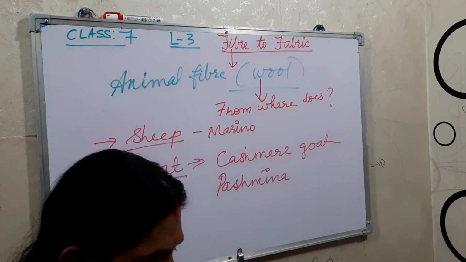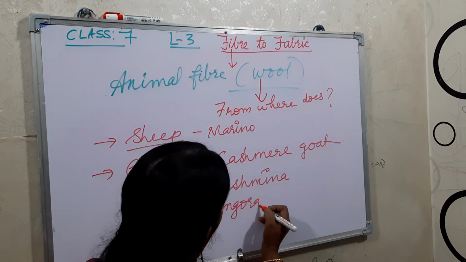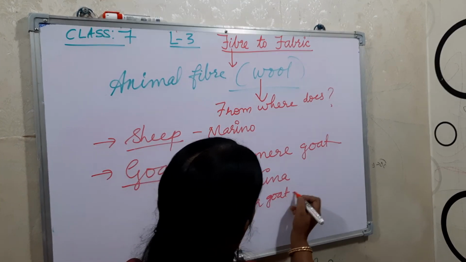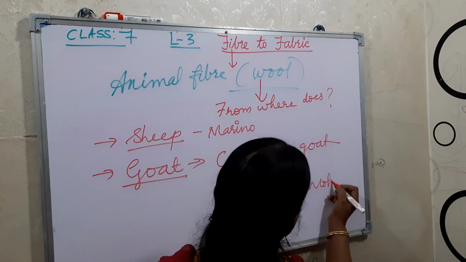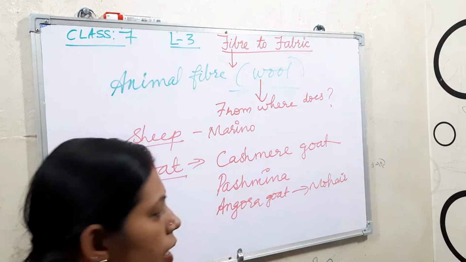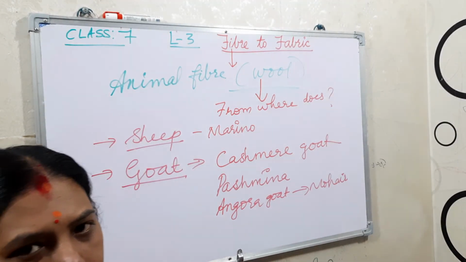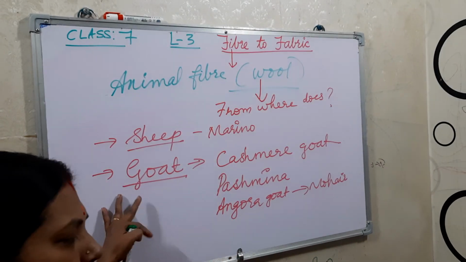And the Angora goat gives the wool that is mohair. The breeding of this goat is known as the mohair goat. It gives mohair, and that is also good.